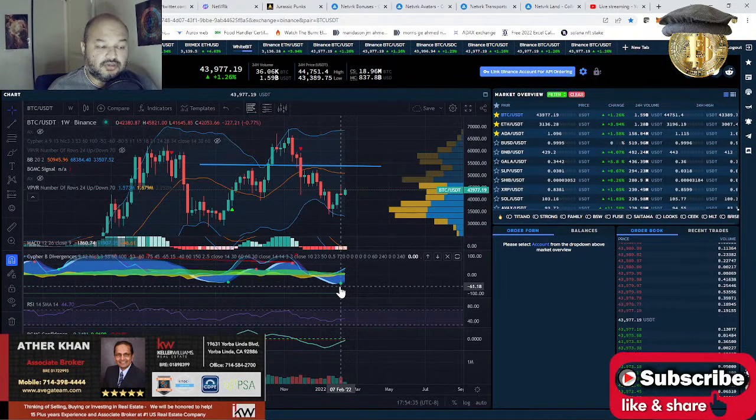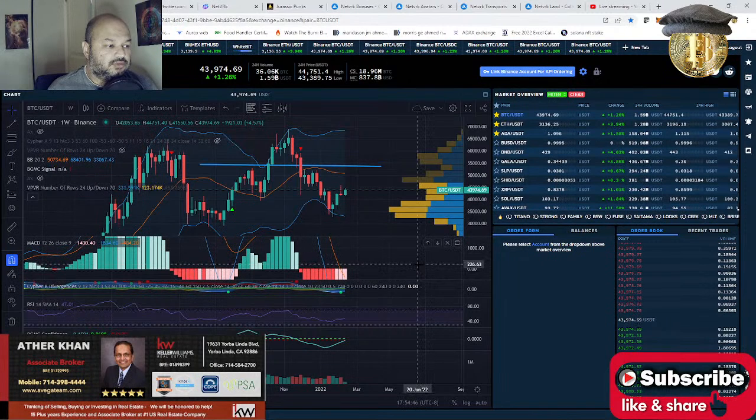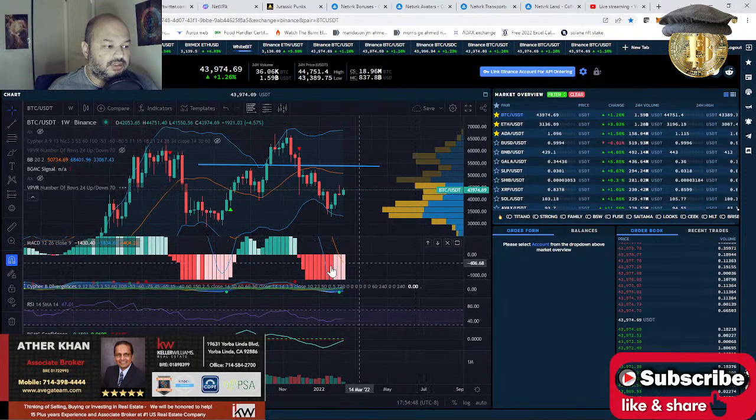We have seen the green dot on the momentum wave of the Market Cipher, and we can see that the MACD is trying to converge and it's changing its color to a lighter red.